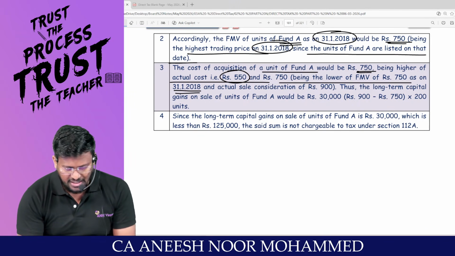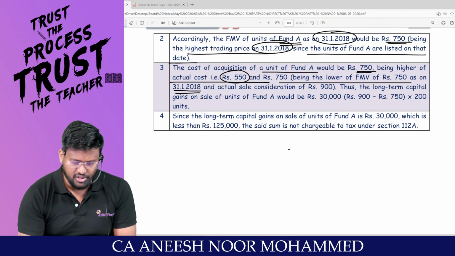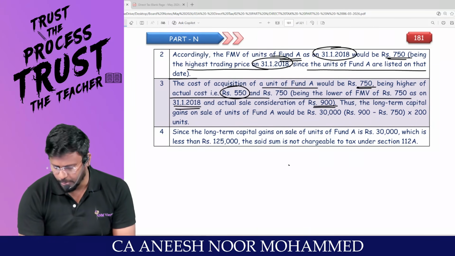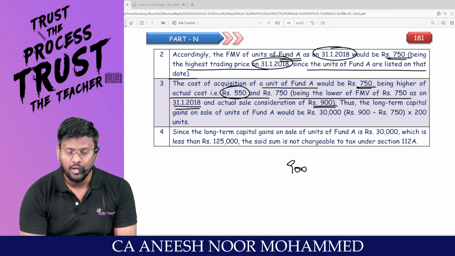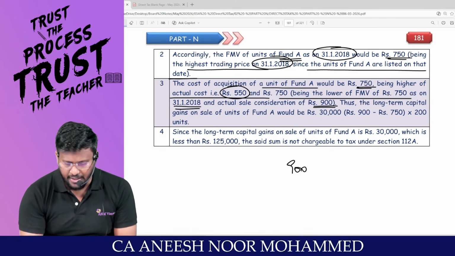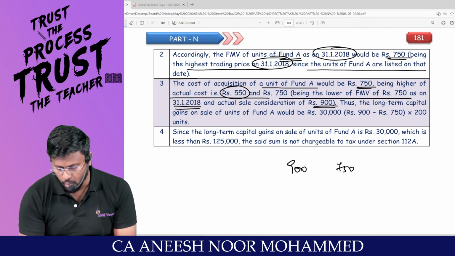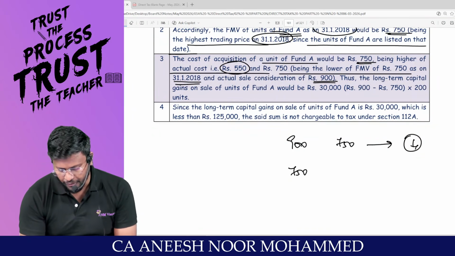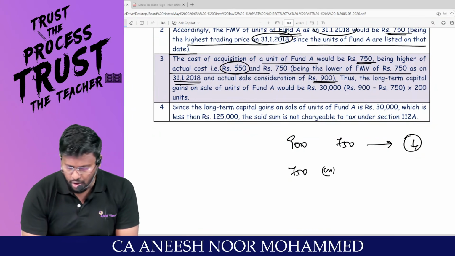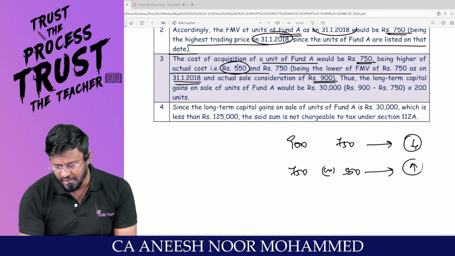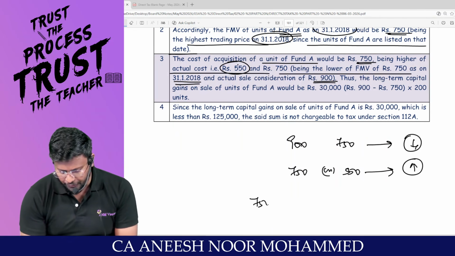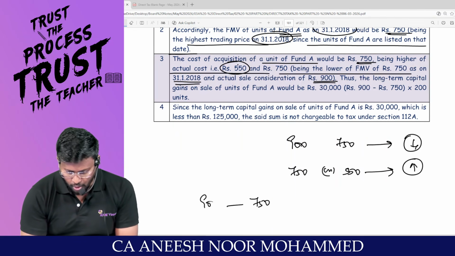Because what is the full value of consideration? 900 rupees is the full value of consideration. Am I right? What is the highest listed price on the date? 750. Whichever is lower. What is the answer? 750. So 750 or what is the real cost of acquisition? Whichever is higher. So what is the answer? That means, sir, a 750 rupee unit you have sold for 900 rupees.